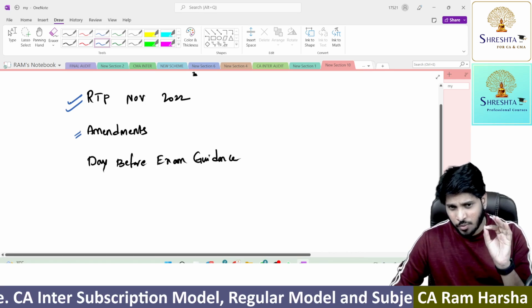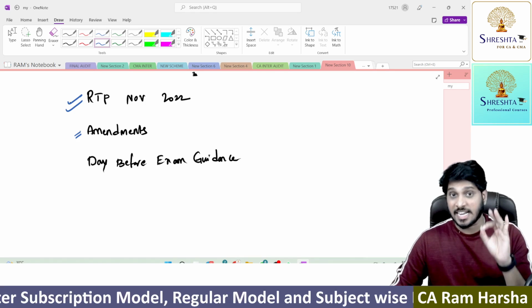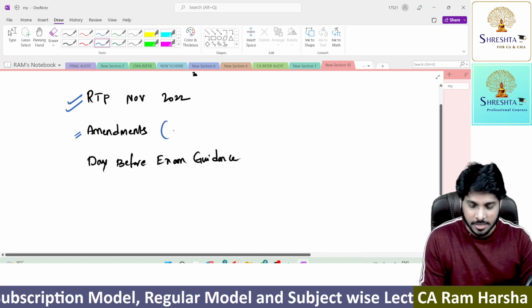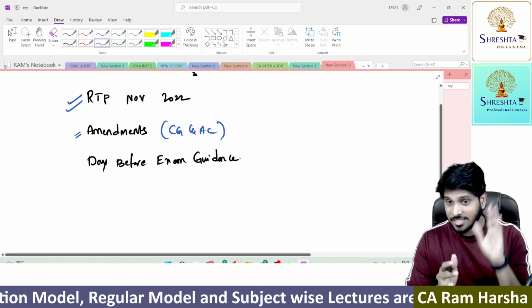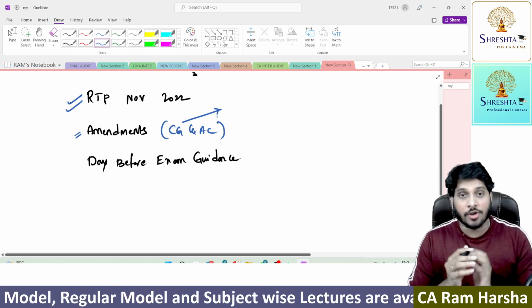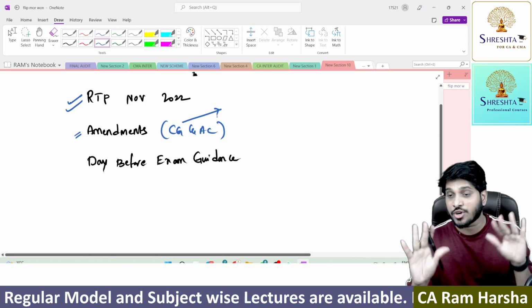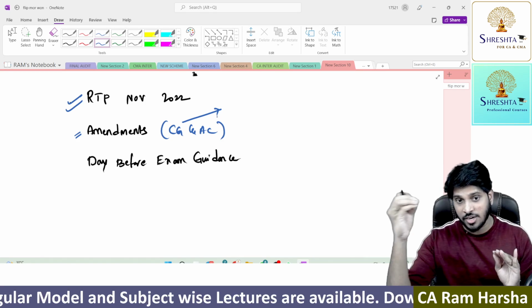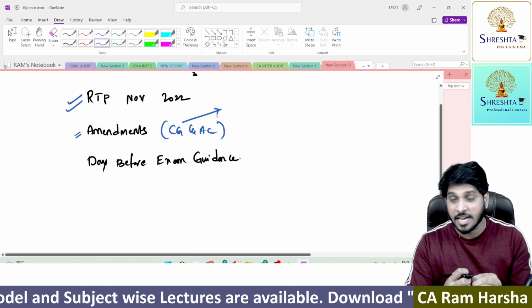There is only one chapter in the entire Advanced Auditing subject which consists of amendments. That chapter is corporate governance and audit committee. Inside that, the majority of the corporate governance provisions we have not discussed in the subject of audit because it is a predominant topic in law. In audit, not 100% of corporate governance is covered.